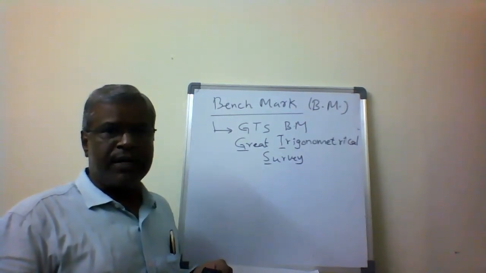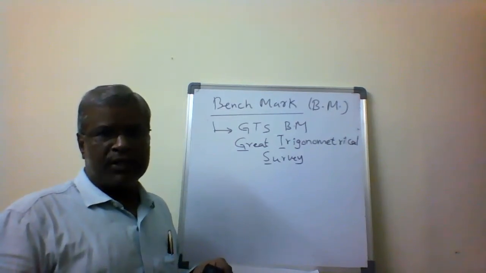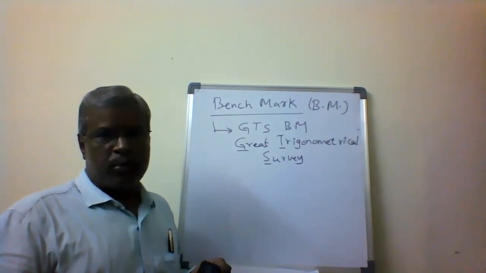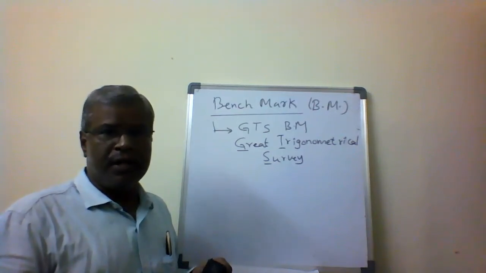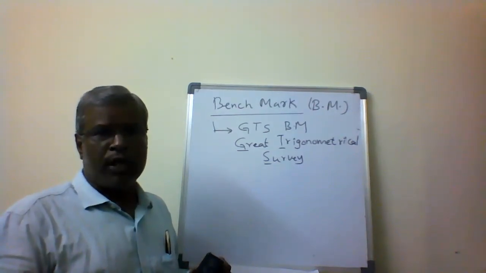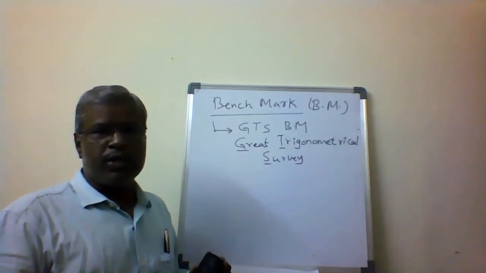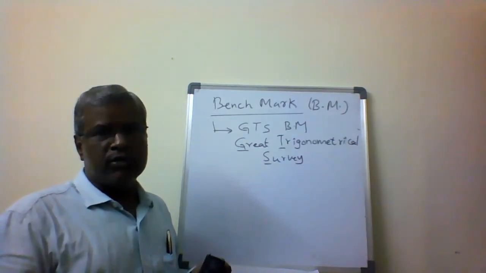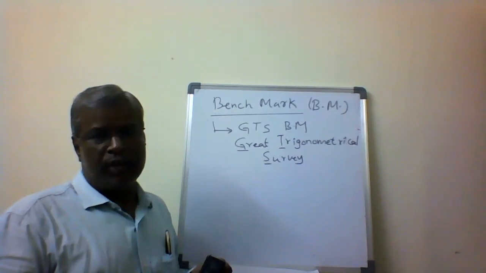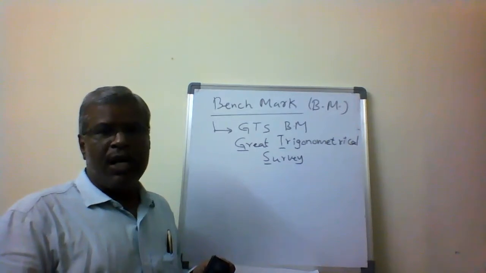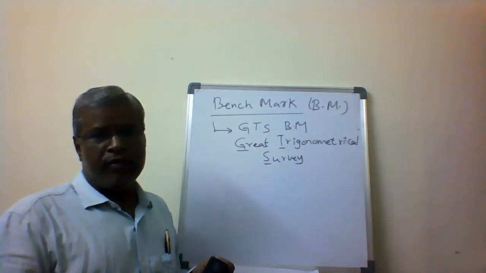They will be very far apart, so sometimes we are not able to get to them. The GTS benchmarks throughout the country are established by the Survey of India, which is why we call it the Great Trigonometrical Survey of India. We take this as a reference, and from it we find out the elevation or height of different points.